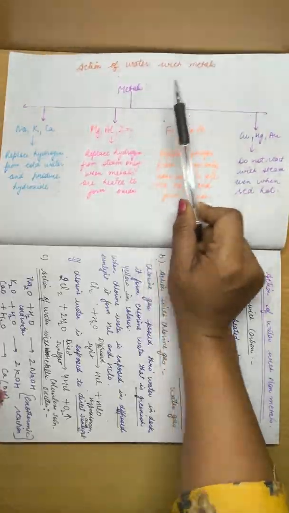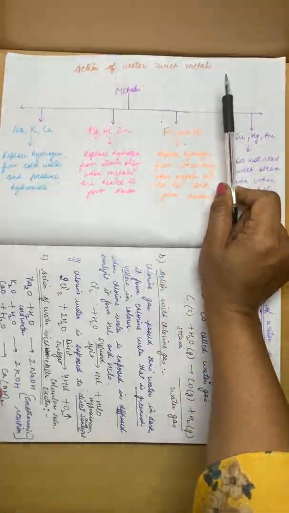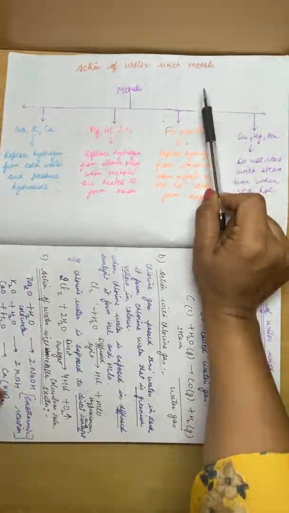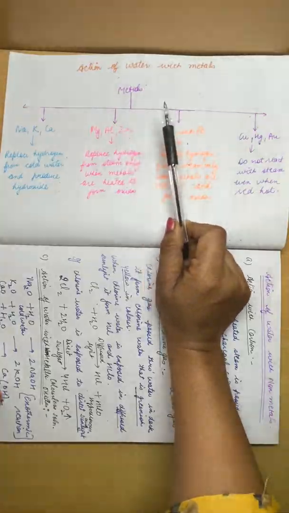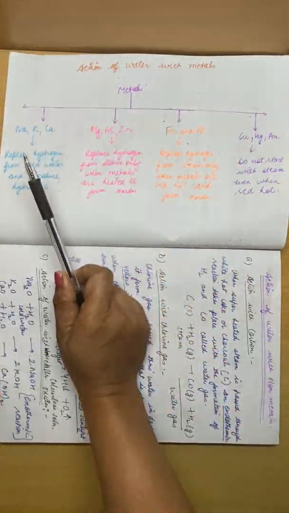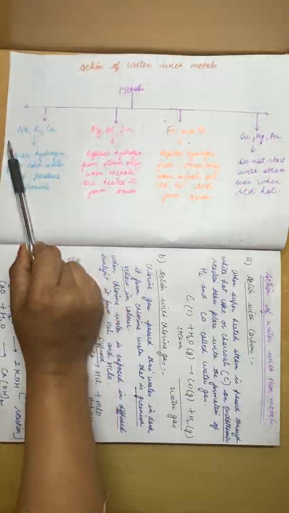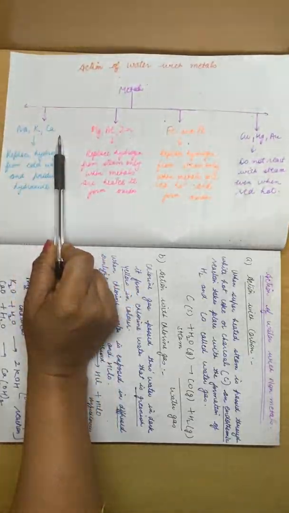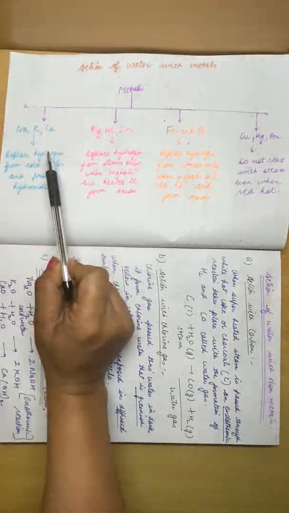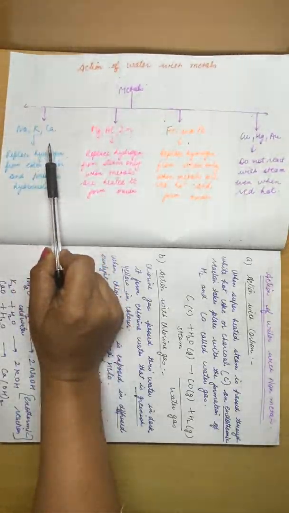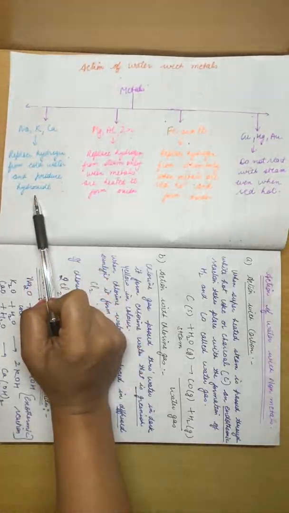As I told you, there are weak metals and strong metals, so the reaction of water with metals is different, right? For example, sodium, potassium and calcium are very soft metals. They easily react with normal water, or you can say cold water. When they react with cold water, they always form hydroxides.